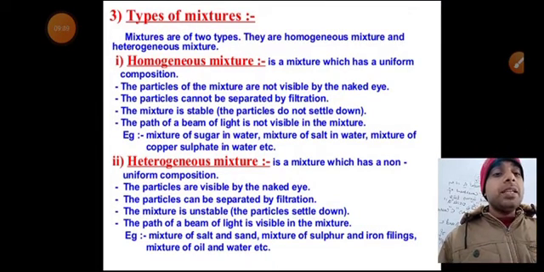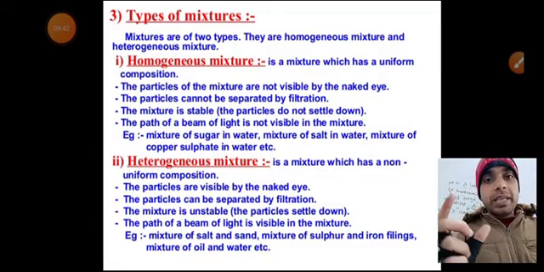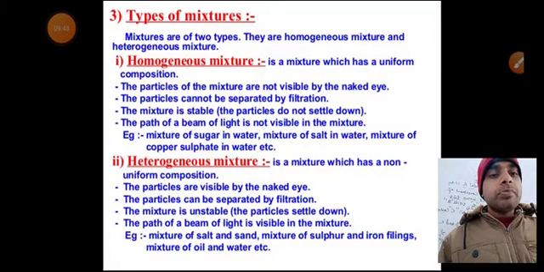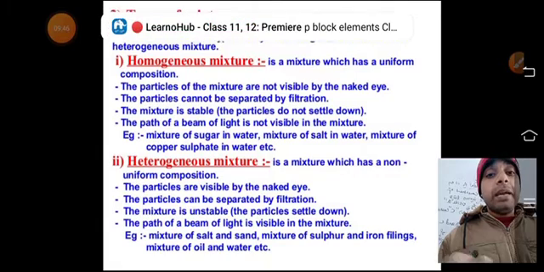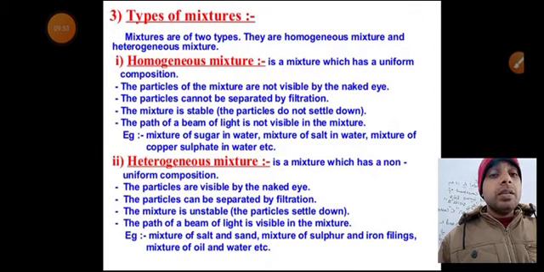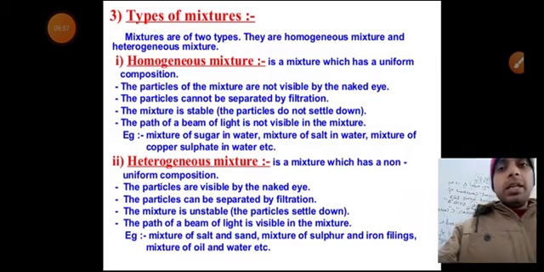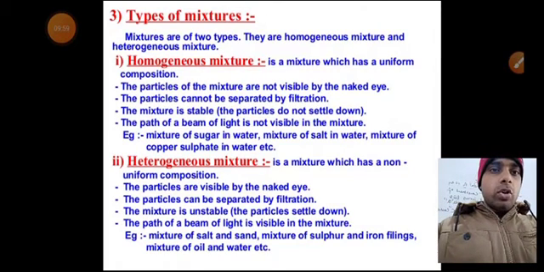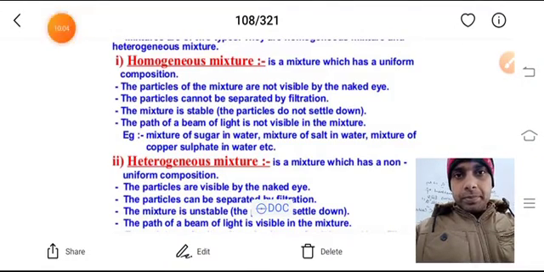The path of a light can be visible, it can scatter. Okay, so that is the reason. A mixture of salt and sand with water would be an example of this. So we have discussed all about the homogeneous mixture and the heterogeneous mixture. Okay, so thank you.